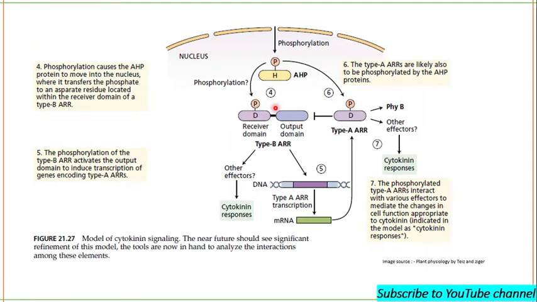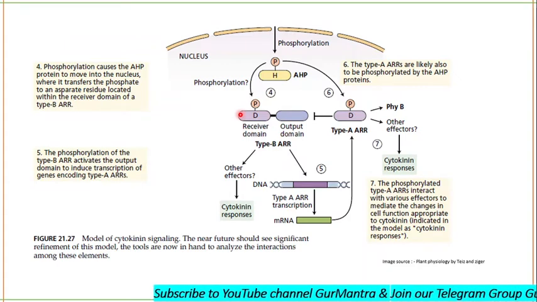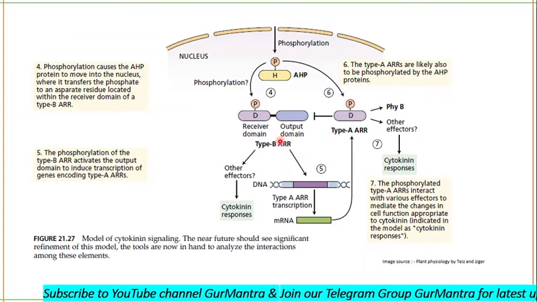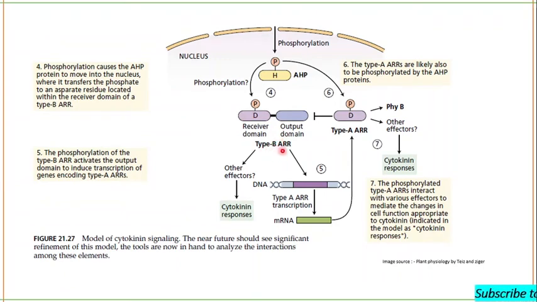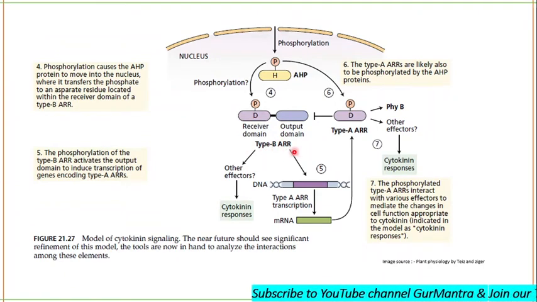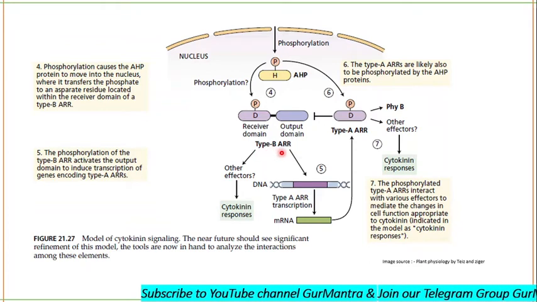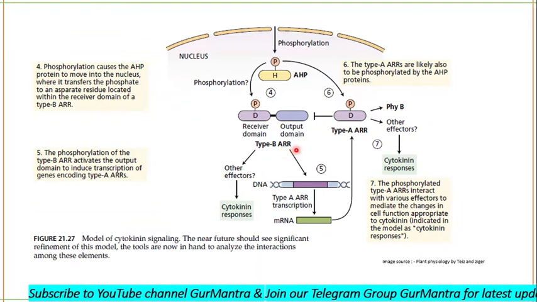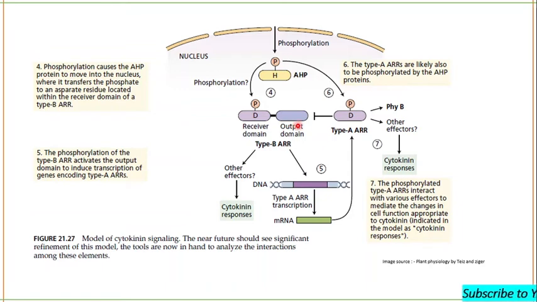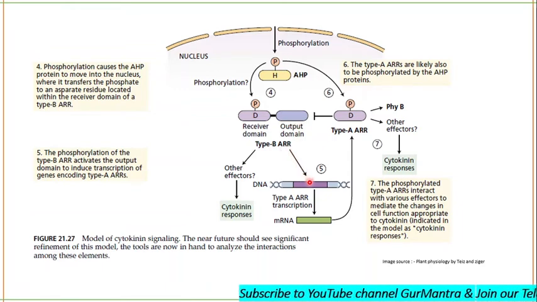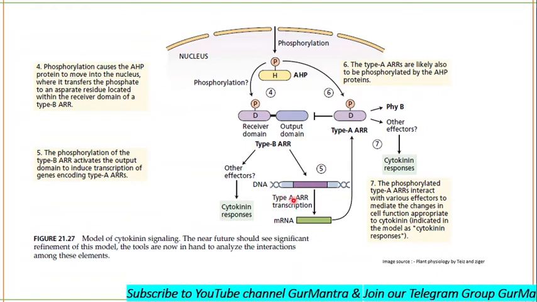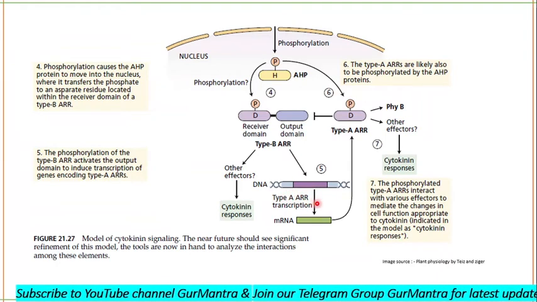Once this receiver domain is phosphorylated, it then phosphorylates type B Arabidopsis response regulator. The activation of type B Arabidopsis response regulator then activates the output domain, and that results in the transcription of genes encoding the type A Arabidopsis response regulators.